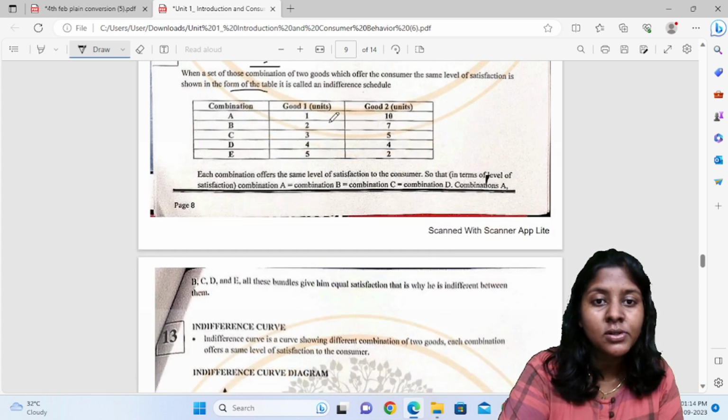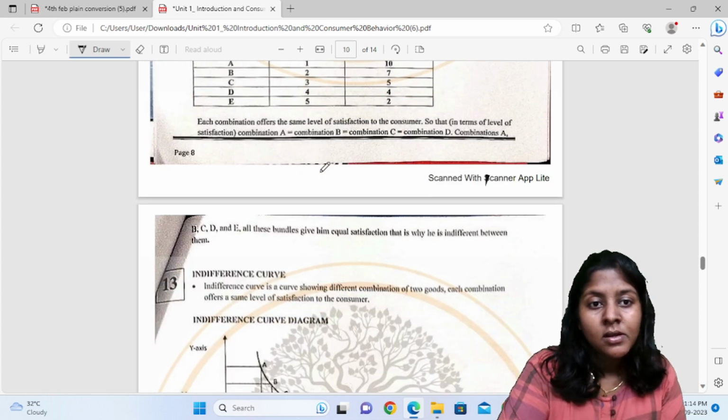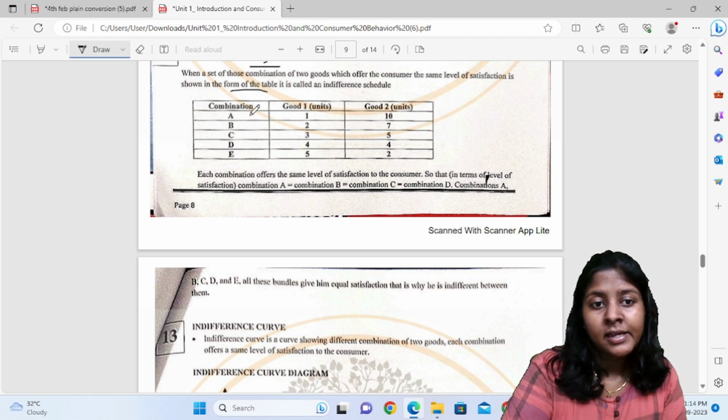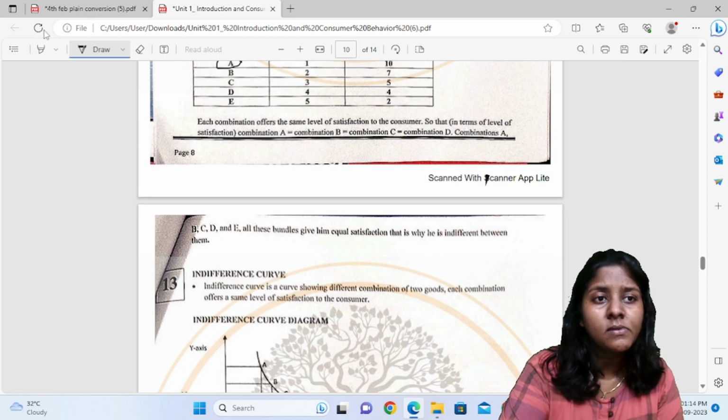So combination, good 1, good 2. Now see here, combinations of different goods are given. Like in set A we have a combination of two goods: good 1, 1 unit, good 2, 10 units.